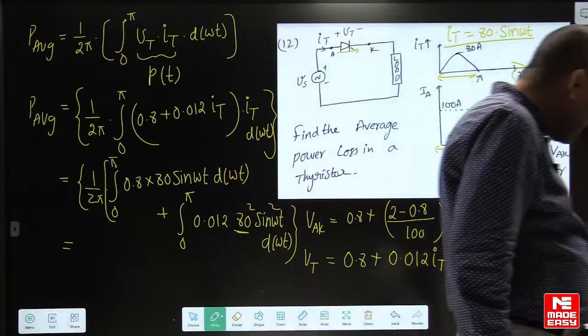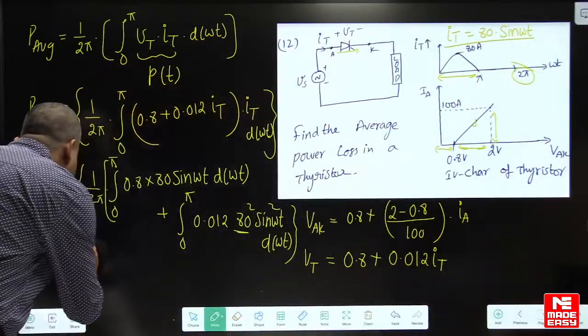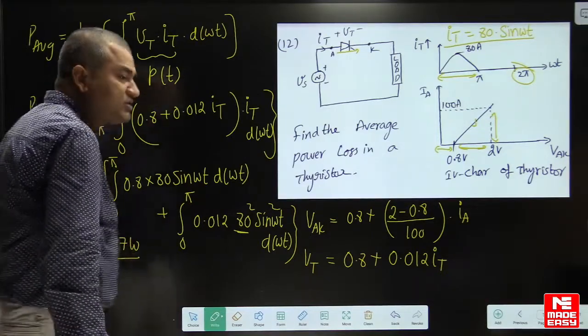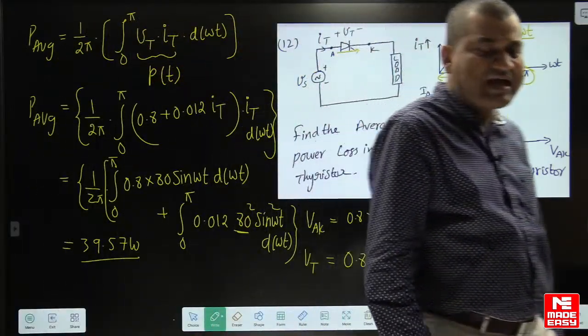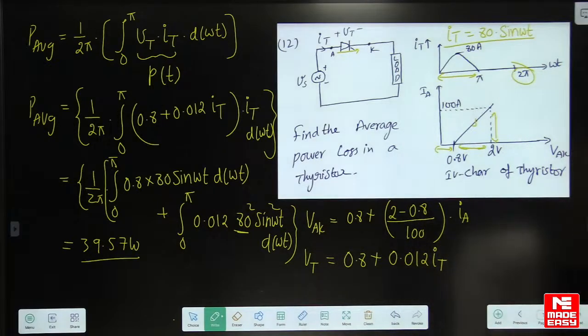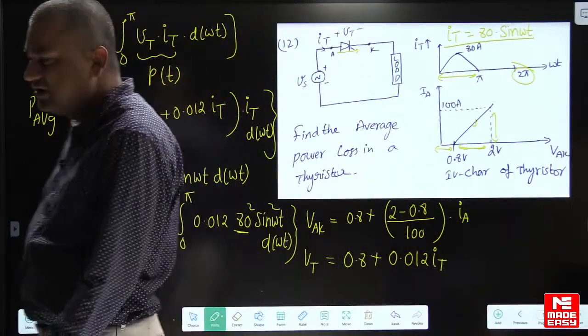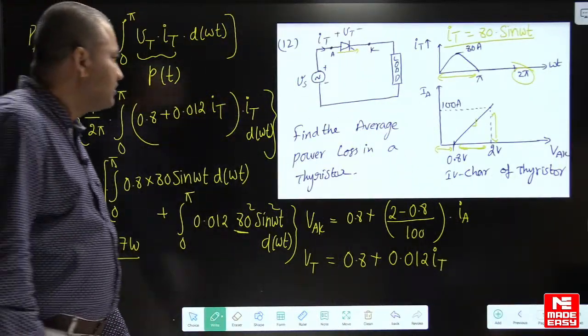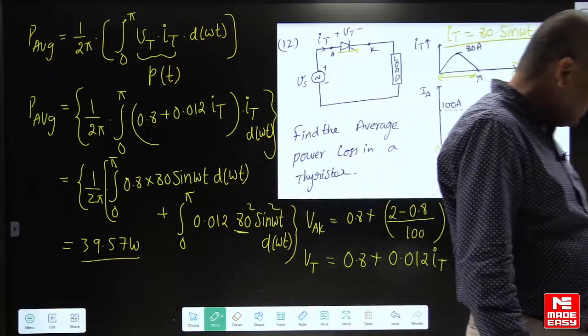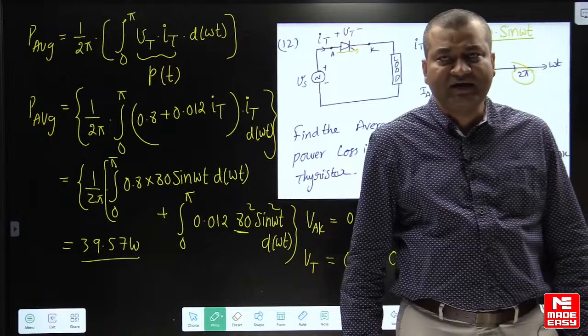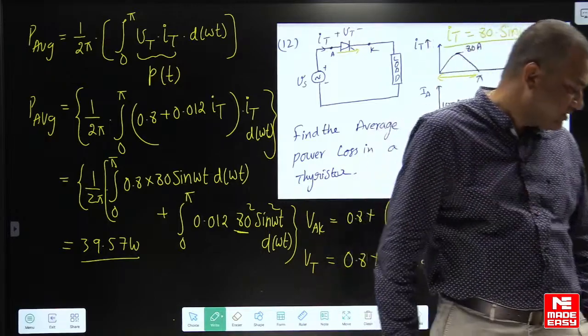39.57 watts, if you calculate. Very easy question, very simple question. The only thing is the calculation part. Otherwise it is very simple. There is no difficulty here. The answer is 39.57 watts. Very simple question, guys. There is nothing here. I cannot ask all tough questions, because people will lose hope at the end. That is why I have given some simple questions also here.